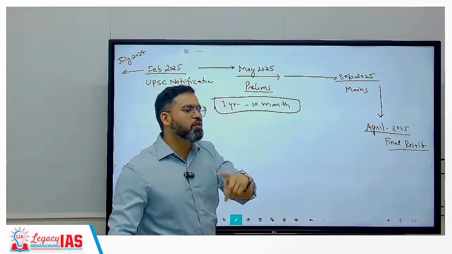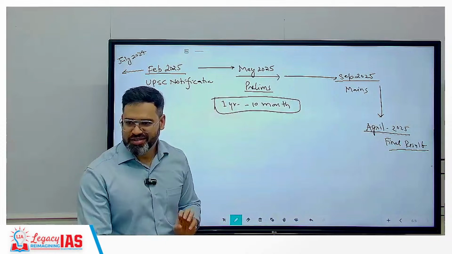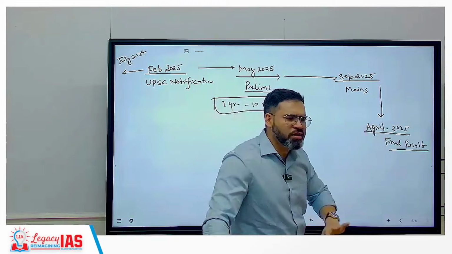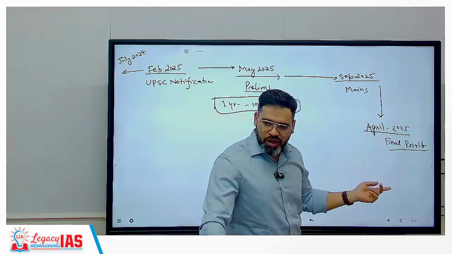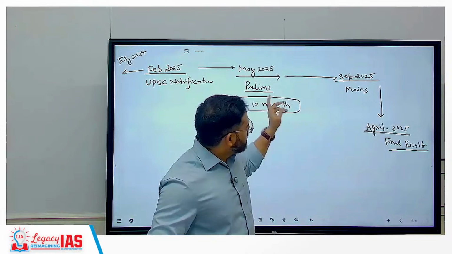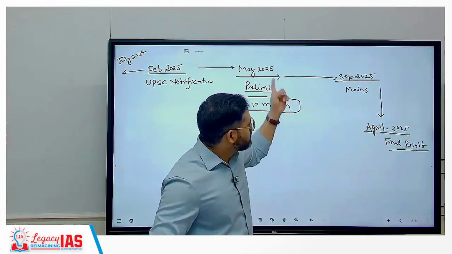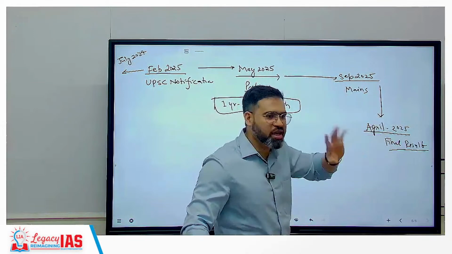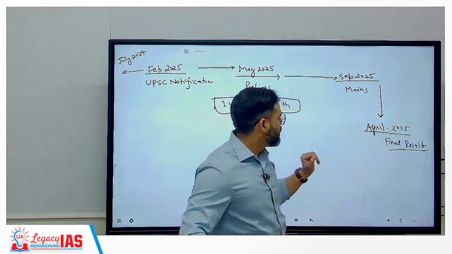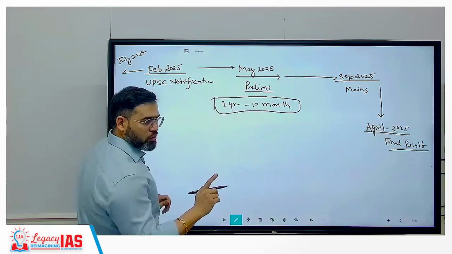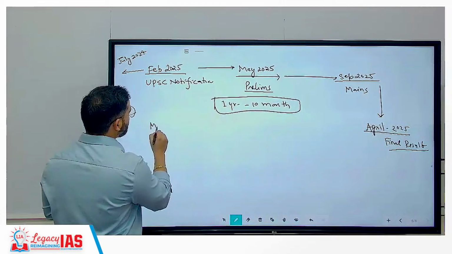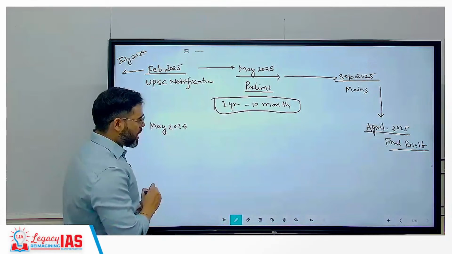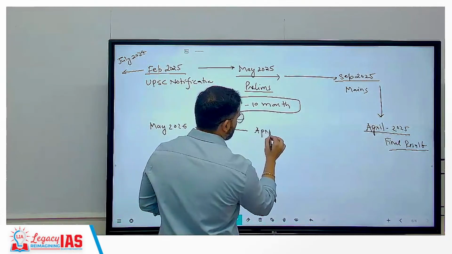Or think, if you fail also. Doesn't matter whether you fail here or here or here, the cycle still remains the same. For example, you cleared the prelims, you cleared the mains also, but you failed at the interview stage, no final rank. So now again you prepare for the UPSC. Now the next exam will be in May 2026 prelims, and after that the final result will come April